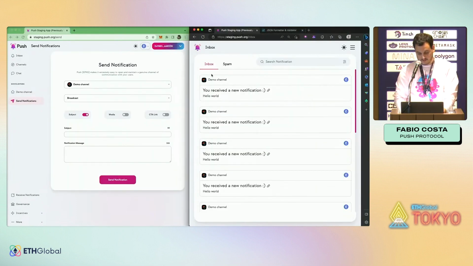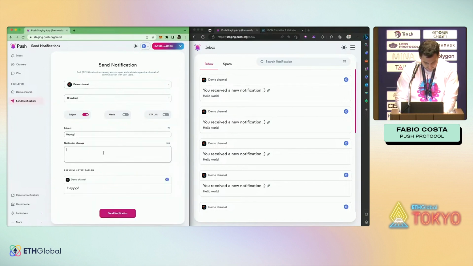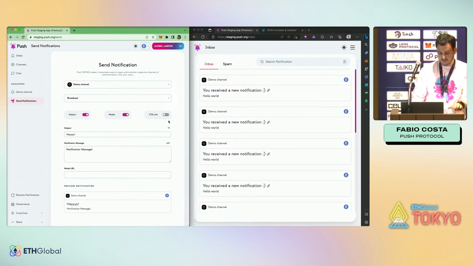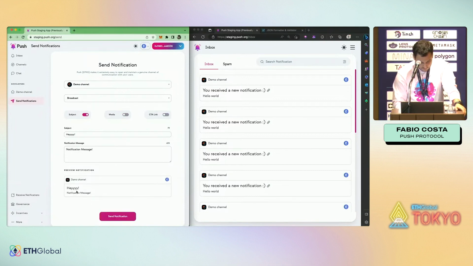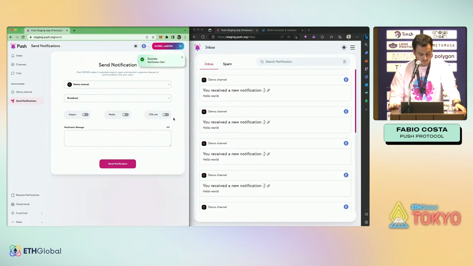And here on the right, I have just this wallet that I have opted into this channel. So let's send a notification, which means, hey, and my notification message, I'll call it notification message. Then I can add an image to the notification, and I can also add a call to action link, which is whenever the user clicks on your notification, they can get redirected anywhere. But for now, let's just send this notification. All I have to do is sign this payload. It is free, no money involved.